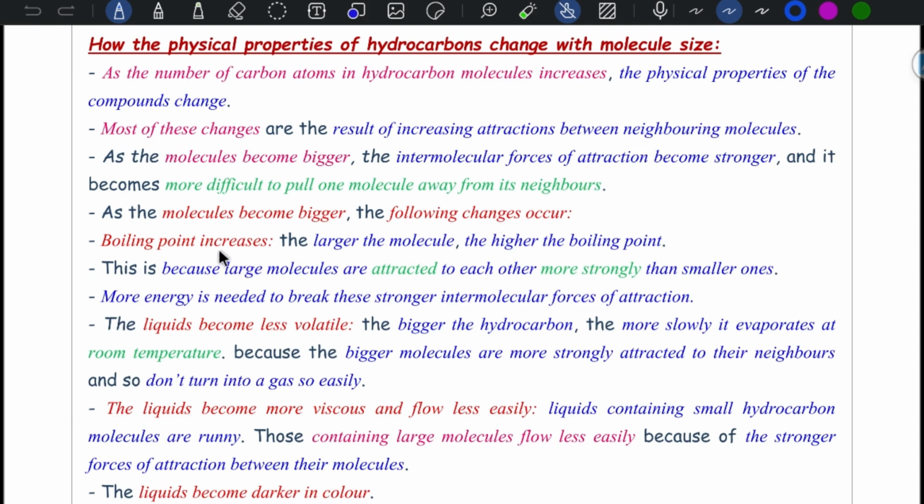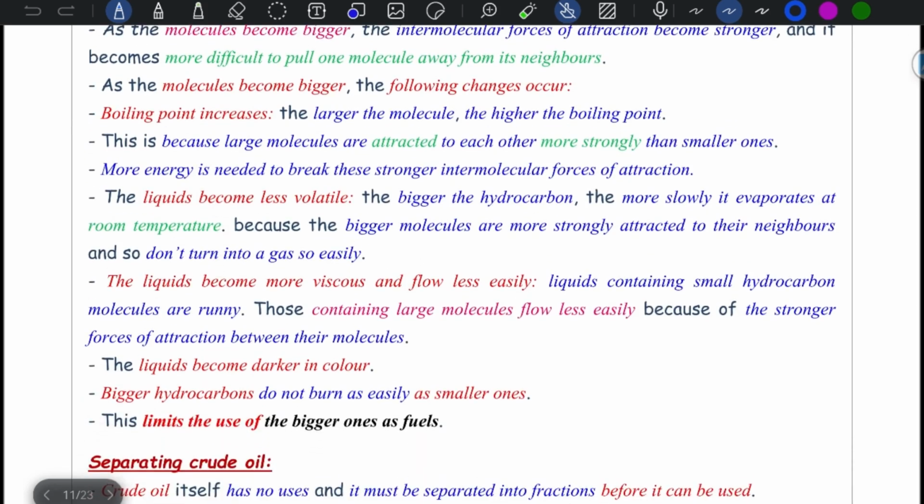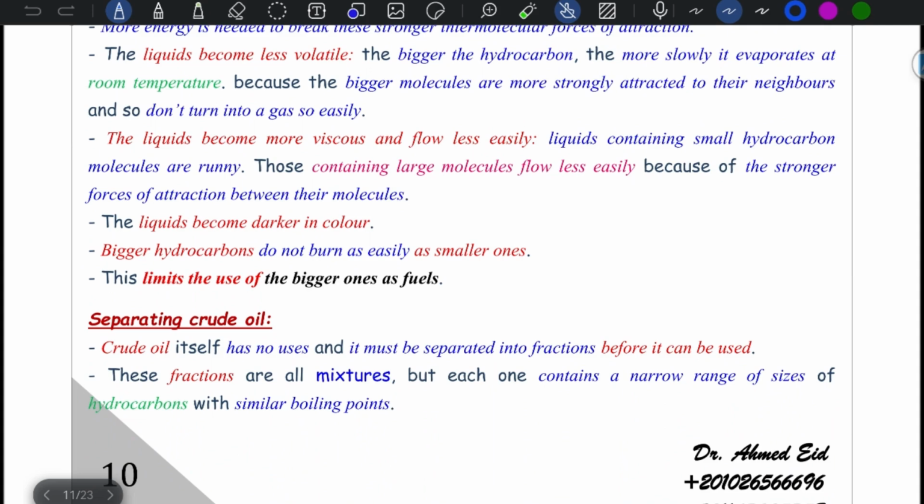Boiling point increases. The larger the molecule, the higher the boiling point. Because large molecules are attracted to each other more strongly than smaller ones, more energy is needed to break these stronger intermolecular forces of attraction. Also, the liquid becomes less volatile. The bigger the hydrocarbon, the more slowly it evaporates at room temperature, because bigger molecules are more strongly attracted to their neighbors, so they do not turn into gas so easily.